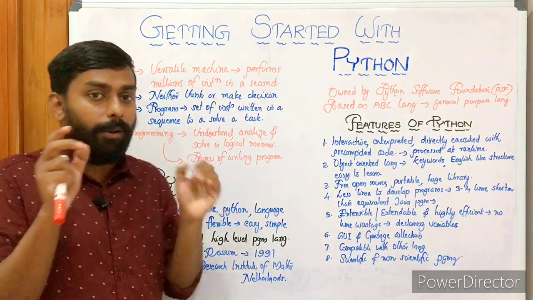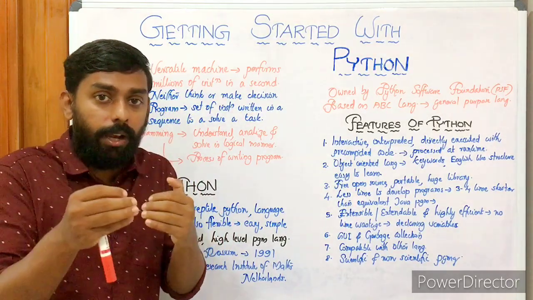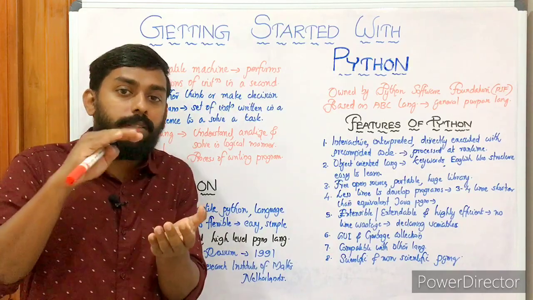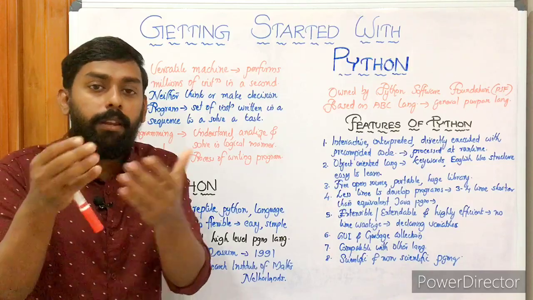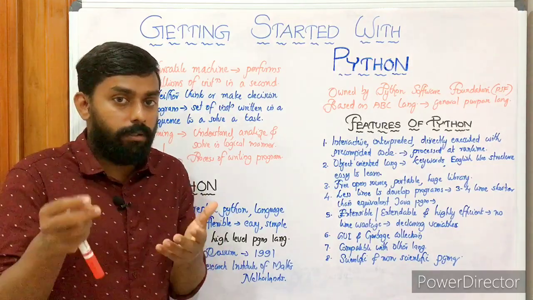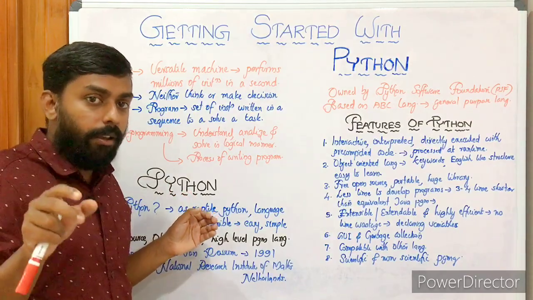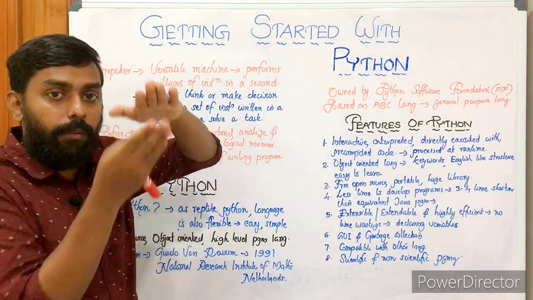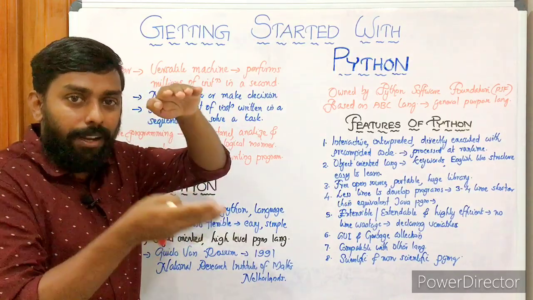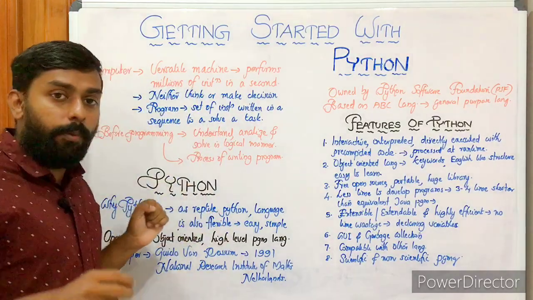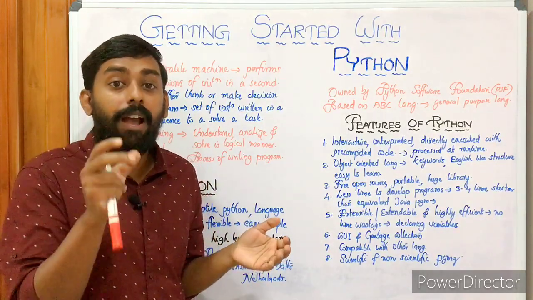Actually there are three kinds of programming languages: high level, assembly language and machine language. You know what machine language is? Machine language consists of zeros and ones. Anything can be interpreted and understood only by means of zeros and ones, so it won't be that easy for us. That's why we have high level programming languages. Assembly language lies in between high level and low level. It is medium. We don't go for assembly language. Our language is a high level programming language. Anyone having a common understanding of English can learn a high level programming language.